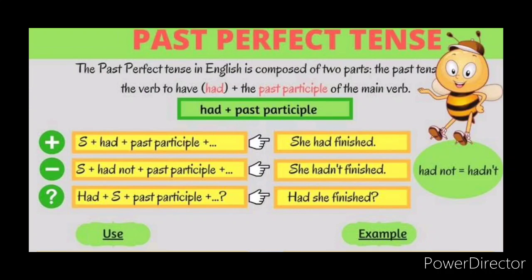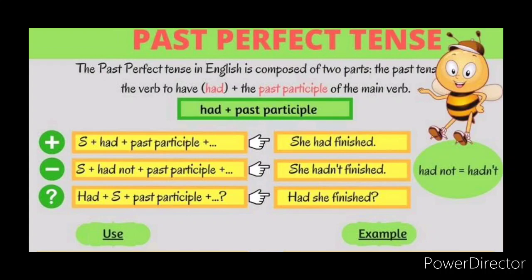So see here the structure for the positive sentence. Here subject plus had plus past participle. So the sentence here is, she had finished. In negative we have to add not. So in present perfect tense we have to use has or have. In past we must use only had. So see here negative sentence, subject plus had not, that means hadn't, plus past participle. So the sentence here is, she hadn't finished.